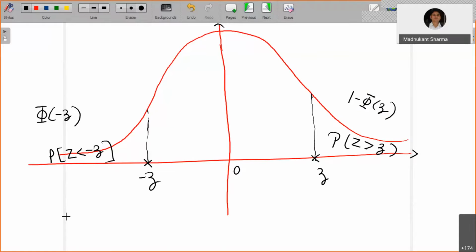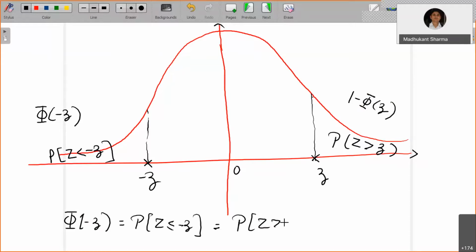So phi of minus Z is nothing but probability of Z less than or equal to minus Z. This is same as probability of Z greater than Z due to the symmetry of the bell-shaped curve. The area after the y-axis is half and this side is also half. So this is going to be 1 minus phi of Z.